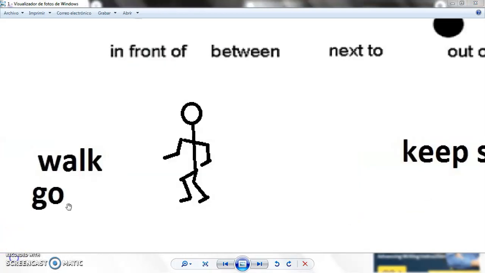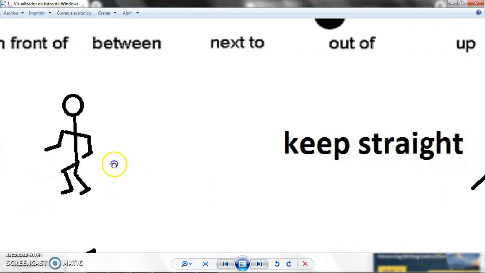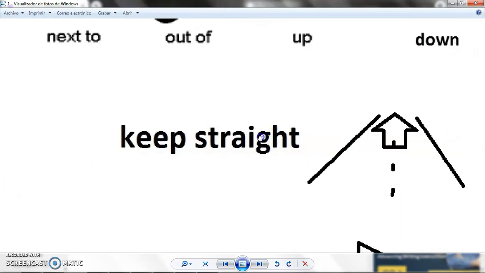We also did some writing, like for example these verbs, walk or go. They are not the same. Walk is caminar. Go is ir. So you need to remember those because normally we are going to use that.